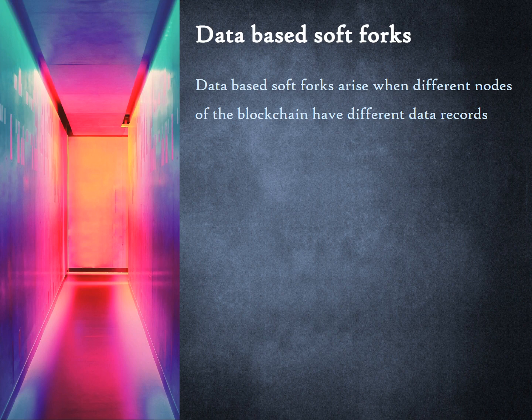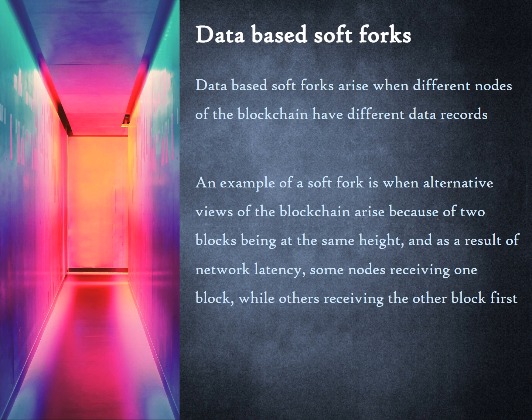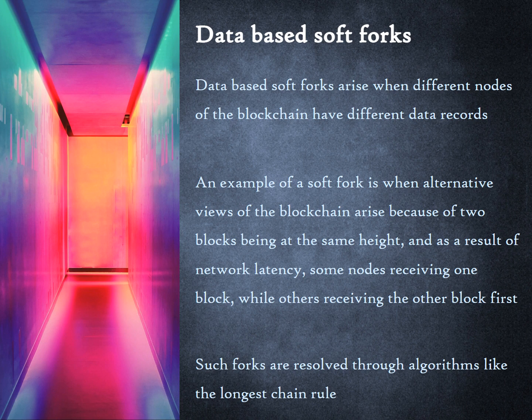Data-based soft forks arise when different nodes of the blockchain have different data records. We earlier saw an example of this when alternative views of the blockchain arose because of 2 blocks being at the same height. Because of network latency, different nodes received one of the 2 blocks first. Such forks are resolved through algorithms like the longest chain rule.